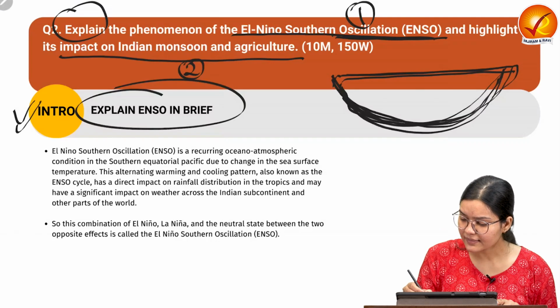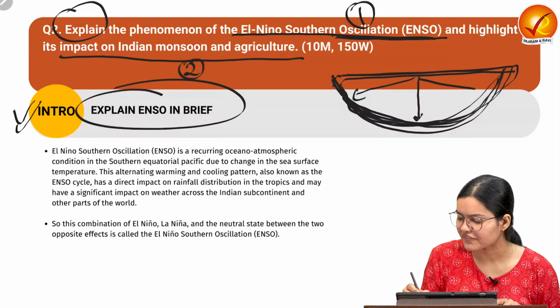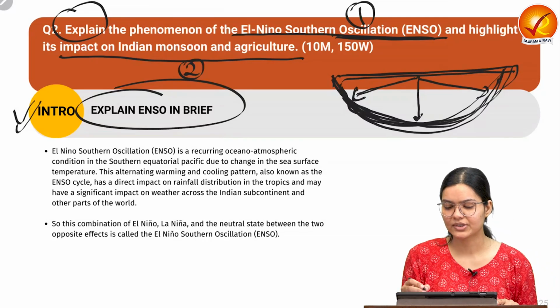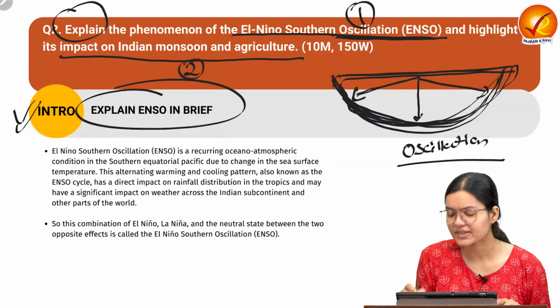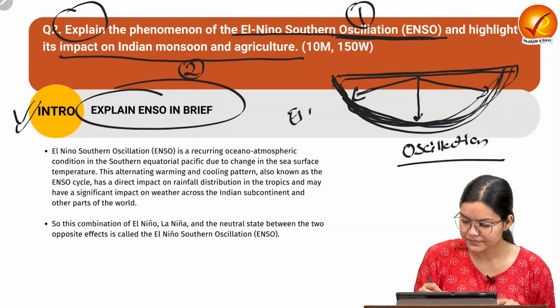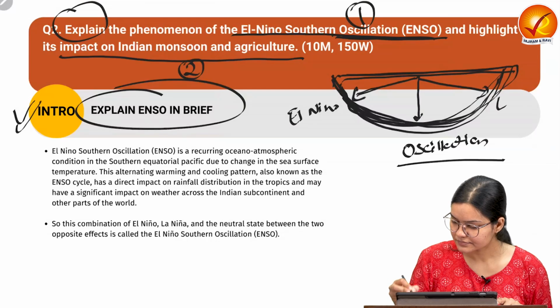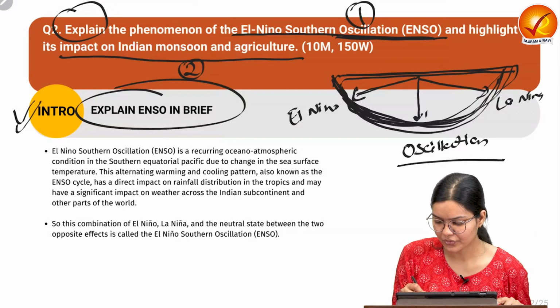Now here in this particular phenomenon, there is a continuous oscillation between different points. And what are these points? Suppose this is the oscillation we are talking about. Here the oscillation is between three points, which are El Nino, La Nina and the neutral phase.